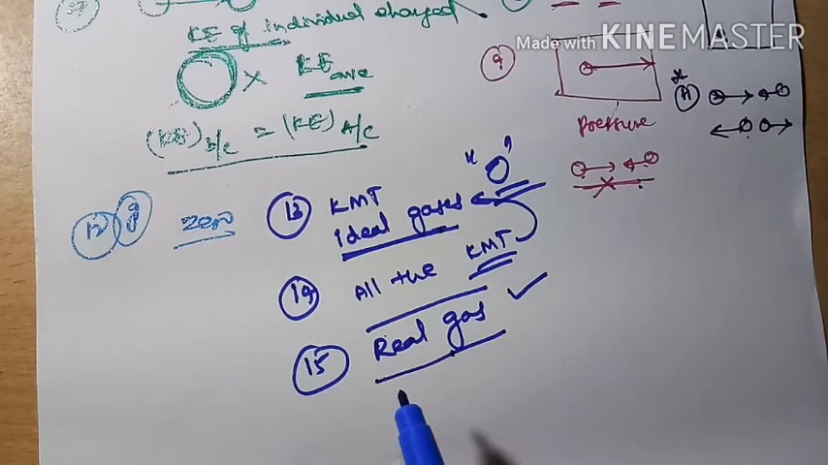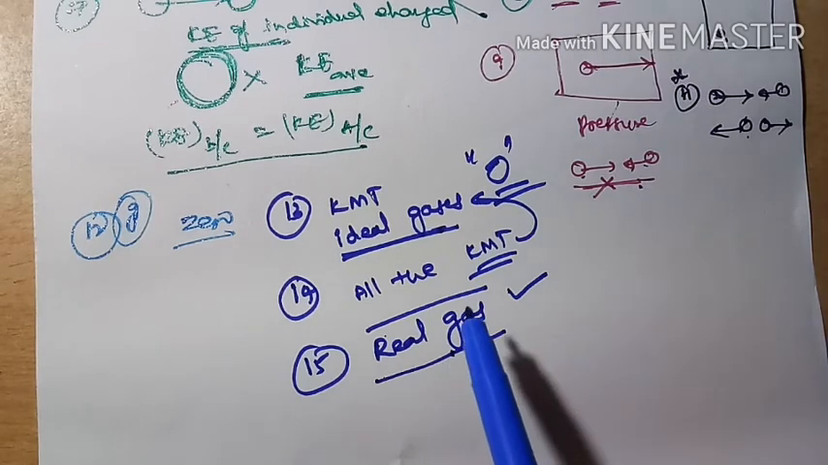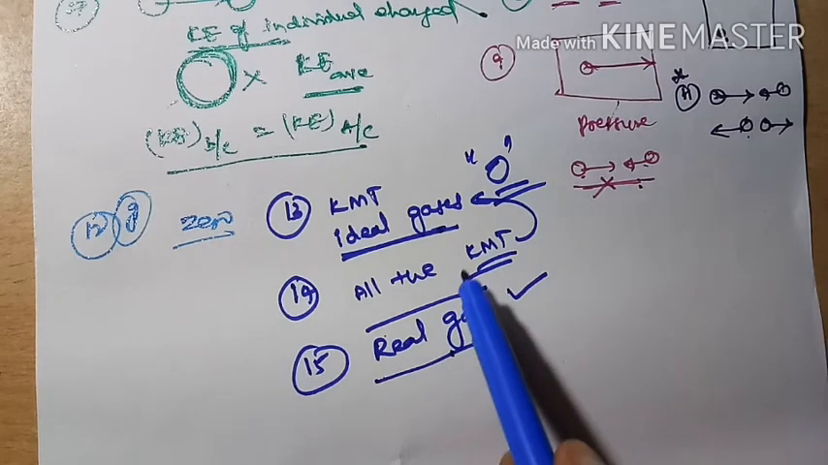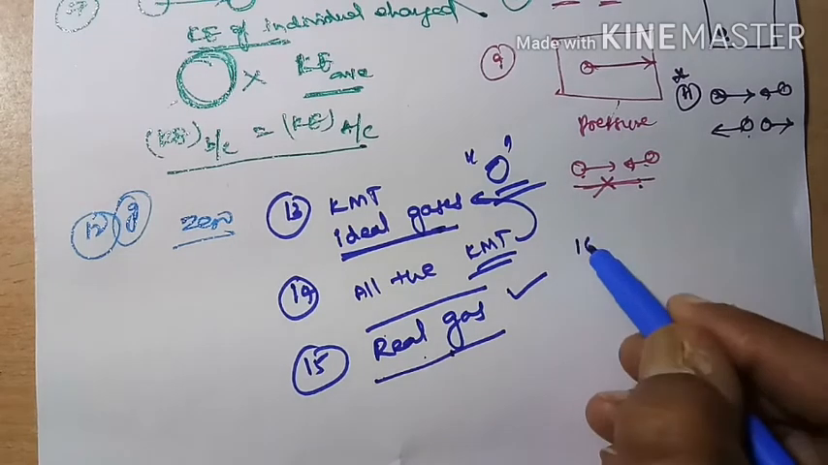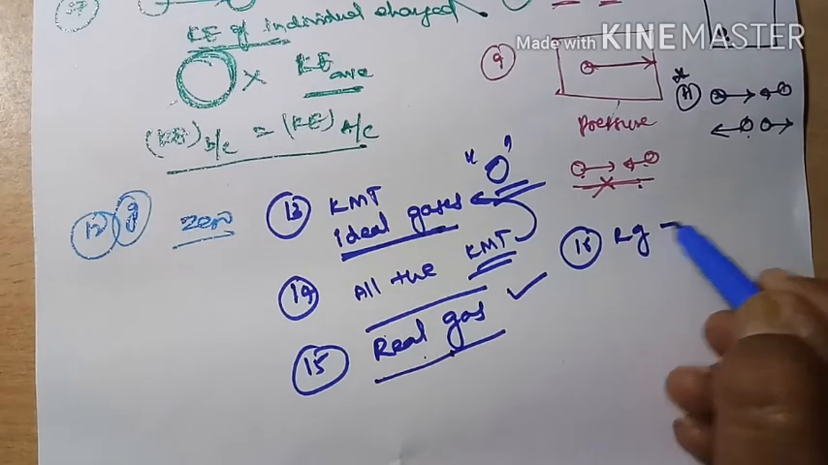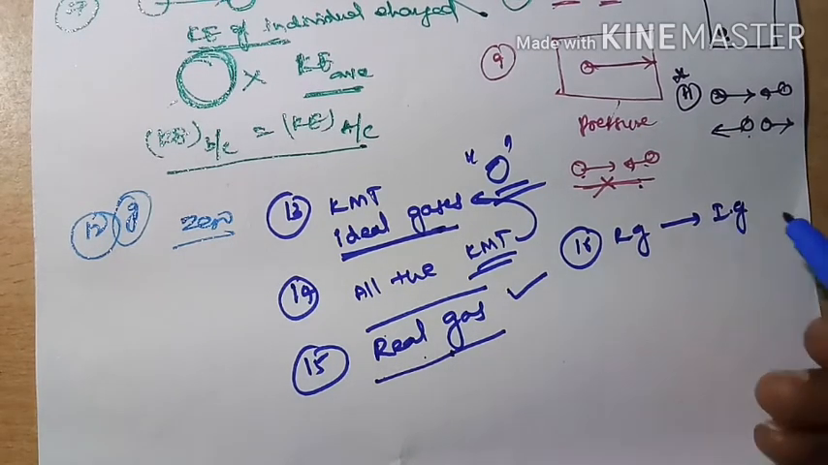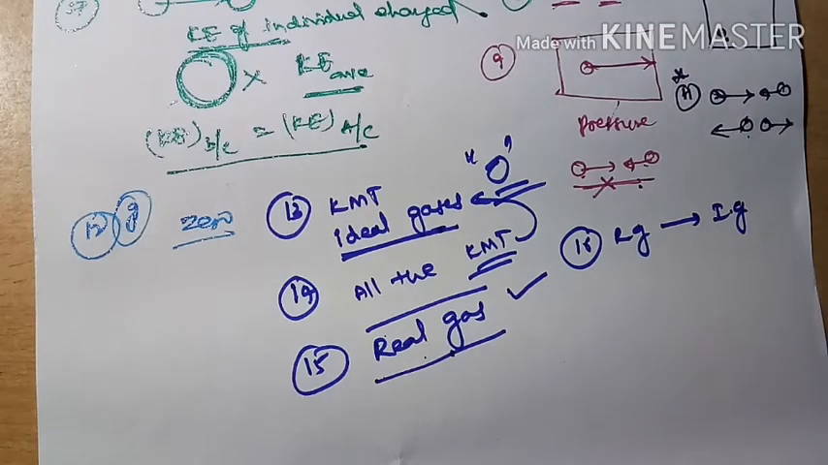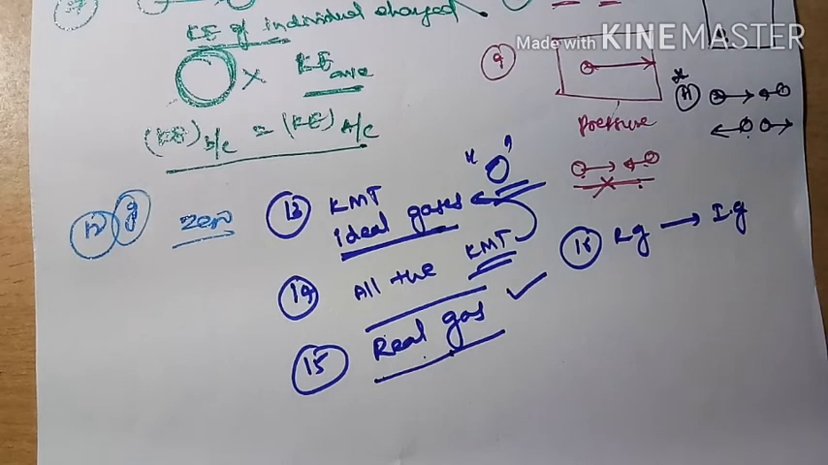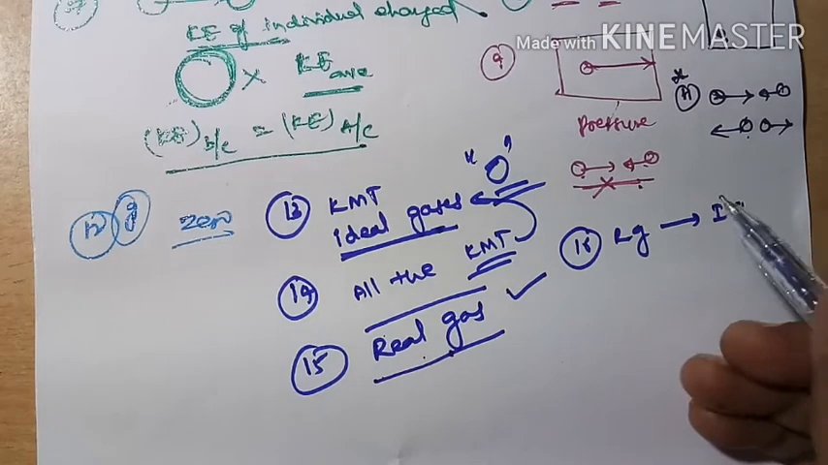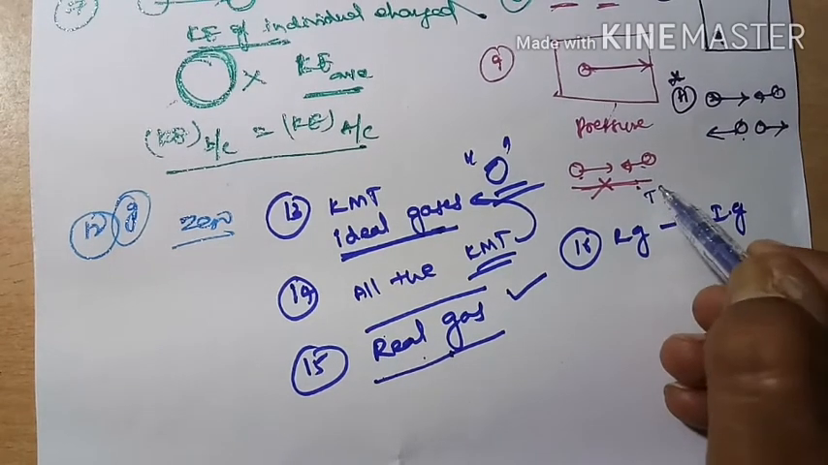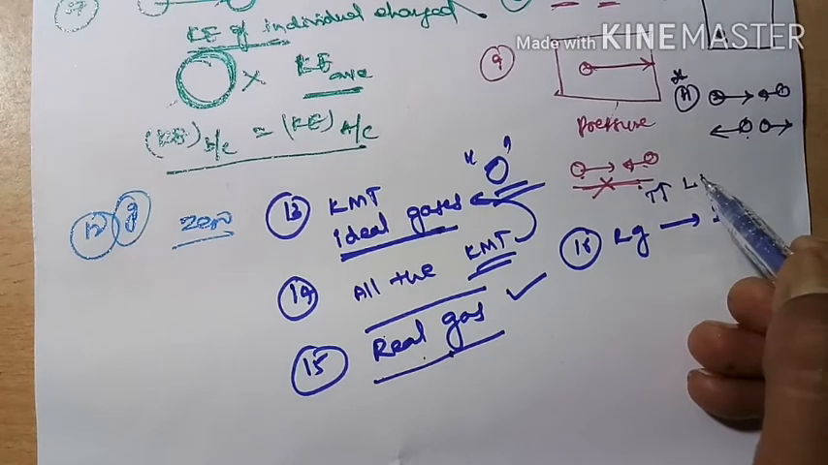Then how do we convert a real gas to an ideal gas? In order to behave as ideal, there should be no force of attraction between the gas molecules. That is possible at higher temperature and low pressures.